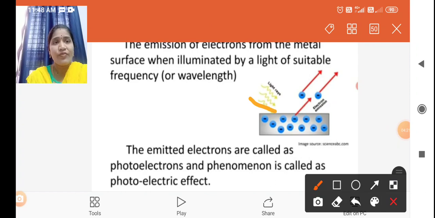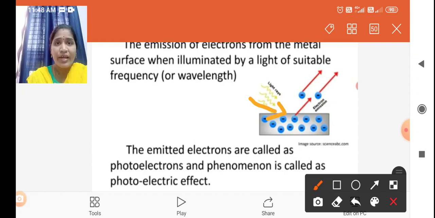Now, the light incident on the metal plate is in the form of photons. That means light is incident on the metal in the form of particles, which are photons. Each photon has energy h nu.